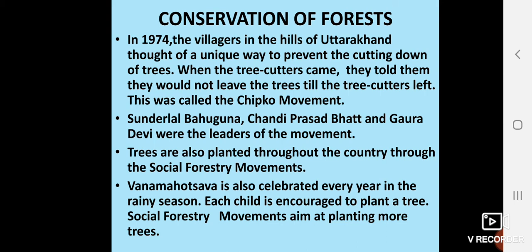What they did was hug the trees, meaning they put their arms around the trees as if hugging them, and they would not allow any tree cutter to cut any tree. When the tree cutters came, they told them, if you will not leave, then we will stand here hugging the trees. You have to cut us also while cutting the trees. So the tree cutters left from there. So this movement was called the Chipko movement.